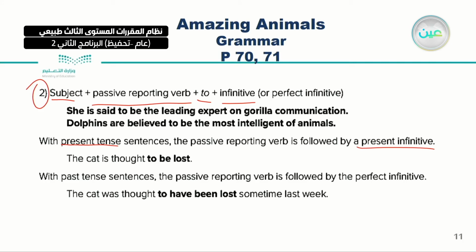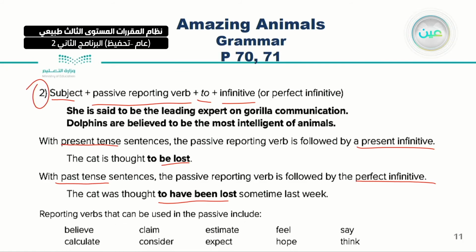So the cat is thought to be lost. To be lost. But when we have a past tense, for example, the passive reporting verb is followed by the perfect infinitive. Here, talking about the cat was thought to be, or to have been lost. To have been lost. Here, to be lost, this is because we use the present infinitive. But here, with the past one, the cat was thought to have been lost sometime last week. So this is the second point about the reporting verbs I'm talking about.